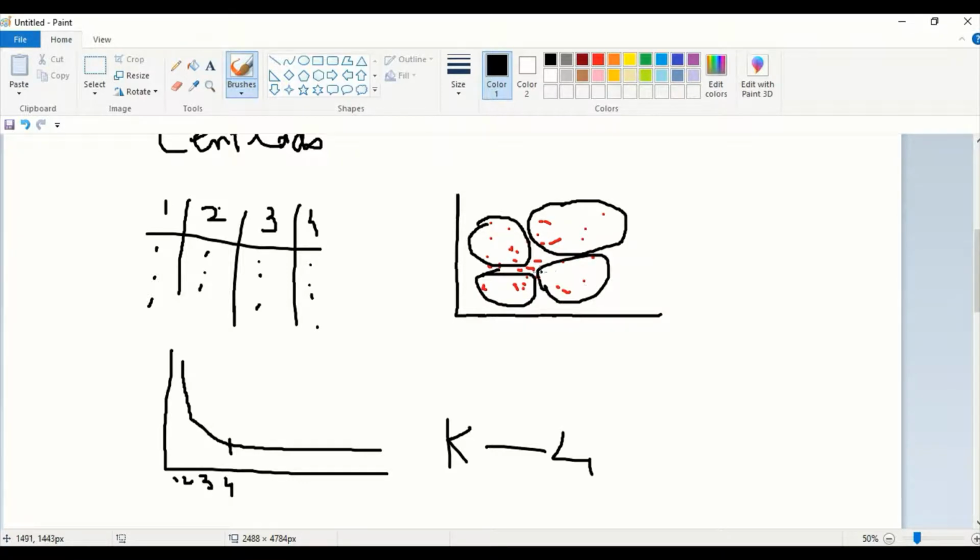It's a rough diagram. So centroids will be in this place, another centroid will be here, and another centroid will be in this place. With the help of the elbow chart, we will be defining the number of centroids, that is the k value. With the help of centroids, we will find different clusters. K-means clustering works in this way. First of all, depending upon the data, we'll take the k value, that is the number of centroids, with the help of the elbow chart. After the elbow chart, we'll take the centroid value and apply it to the data, so that different clusters will be formed automatically.